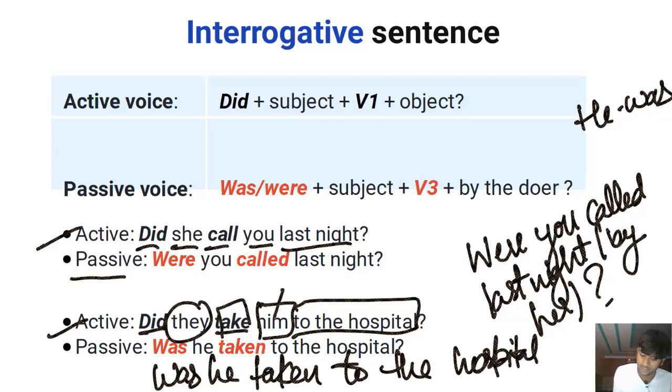So when you were going to your office, you saw him getting injured. You saw him getting hit by a truck, but you were in a hurry, so you just left. You didn't stop, and you didn't check on him, right? You just went to your office. Now, when you're coming back from your office, you're basically asking your friends, your neighbors, what happened to him? Was he taken to the hospital? Now, who did that is not important. Was he taken to the hospital? Did he receive this action? This is what we are focusing on. So that is the passive voice. Interrogative sentences type 1. All right.